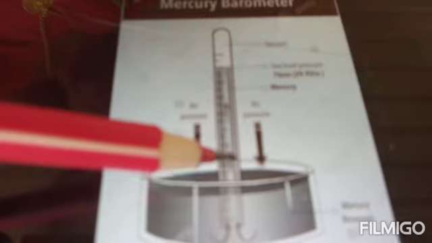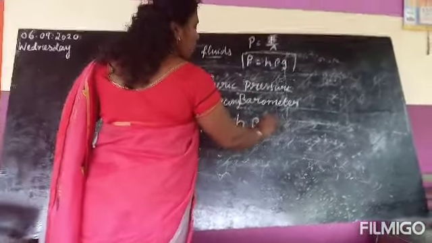Now here we can measure the height of the liquid column, 760 millimeter, or depth. We have learned the formula for pressure, h rho g. The density of mercury is 13,600. And what's the value of acceleration due to gravity? 9.8. So by using these values, we can find the value of pressure. The formula we have already learned: P equals h rho g.